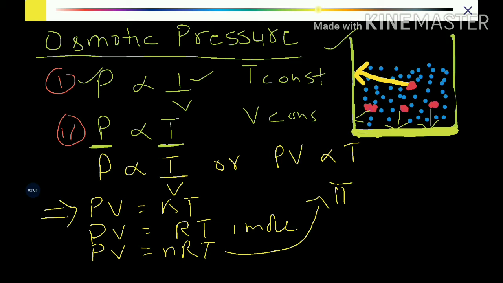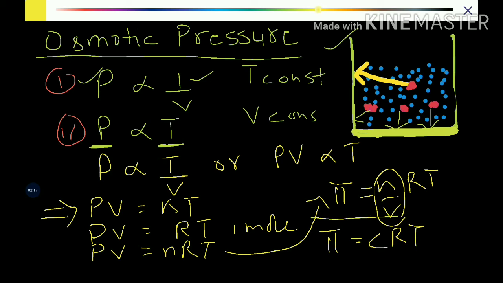On solving this equation, instead of P I can write pi, the symbol of osmotic pressure. So pi is equal to n by V RT, where number of moles per unit volume means concentration. So osmotic pressure pi is equal to C into R into T. So pi depends upon concentration, that is number of moles of solute particles. Therefore osmotic pressure pi is also a colligative property, temperature and universal gas constant remaining constant. So pi will depend on number of moles for the same temperature.